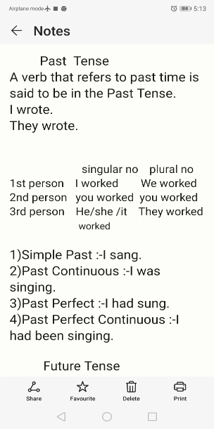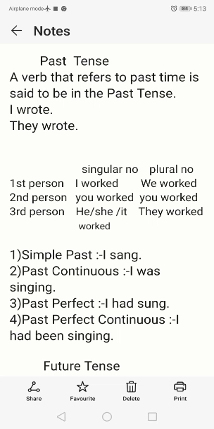In the previous class we already studied present tense and different forms of present tense like simple present, present continuous, present perfect continuous, and also what will be the condition of the verb whenever the subject is first person, second person, third person. So in the past tense, what is the meaning of past tense, and also the position of the verb when the subject is first person, second person, third person.